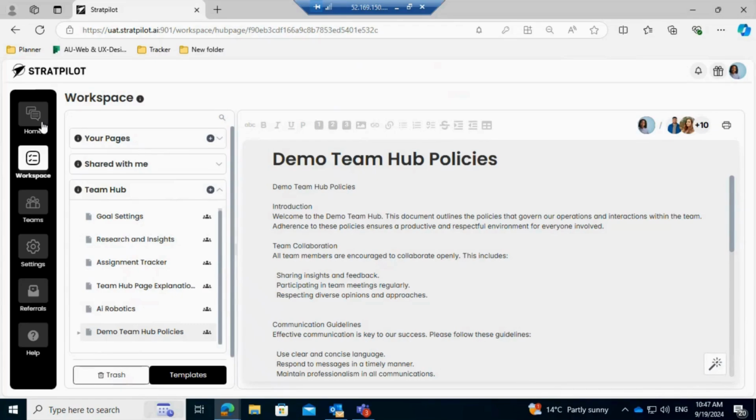So that is your Workspace agent and your Team Hub agent. You don't have to sift through the pages to find out all the information. You can go to the agent, and it'll immediately, in minutes, give you that information and let you know the important information that's in the pages.